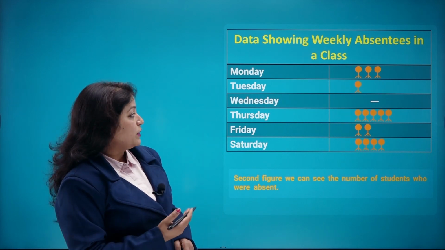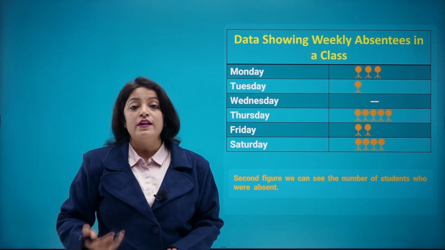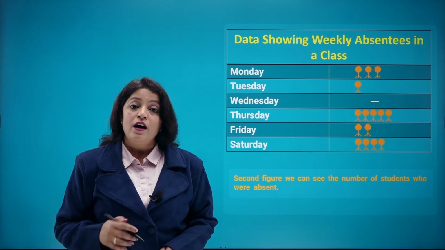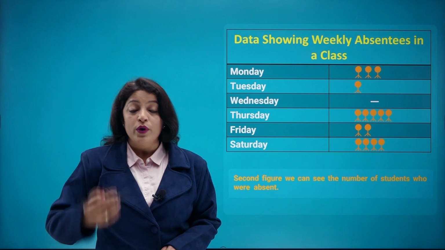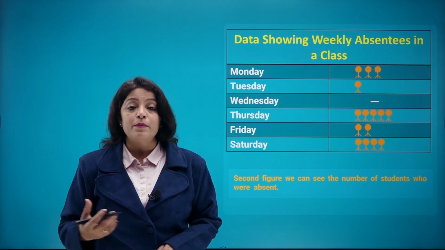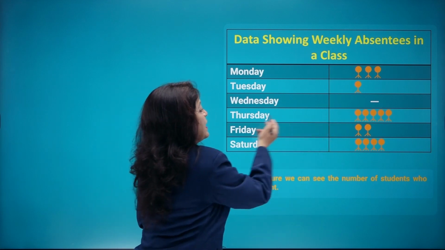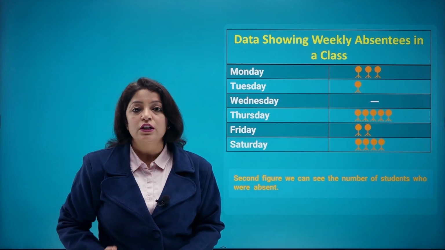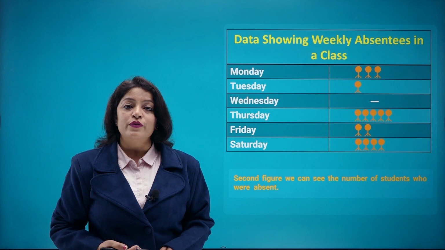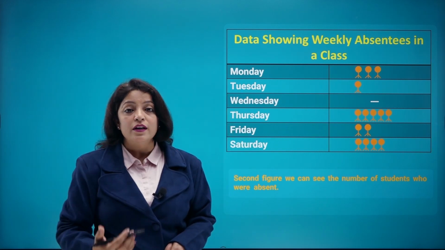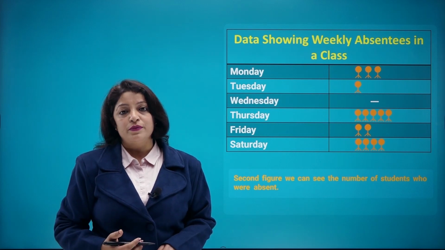If I ask how many students were present on Wednesday, you can say that there will be full strength on Wednesday. Or in the week, when was the maximum number of students absent? Looking at this picture, you can say that maximum students were absent on Thursday and minimum students were absent on Wednesday. So this is how you read a particular pictograph.